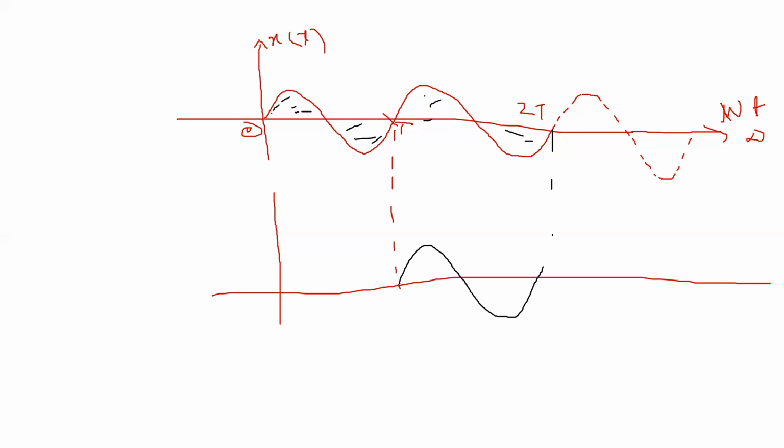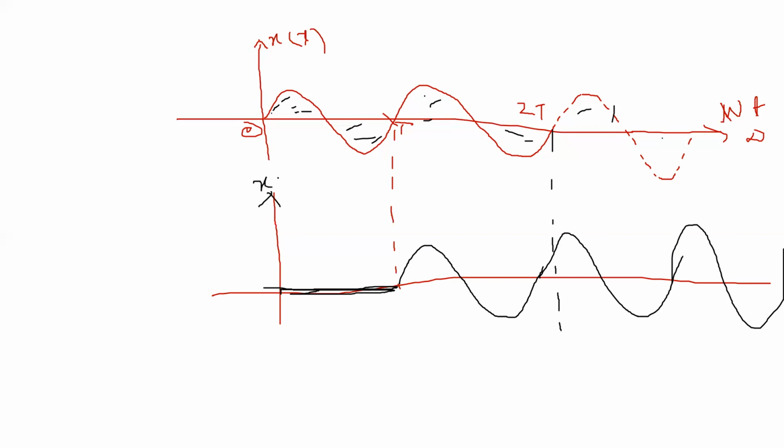This section will be shifted by one time period. So this section will exist here. Similarly, this section will exist here. And from this point to this point, there is no signal. Since you are shifting this plot in the right direction, this is x(t minus T).